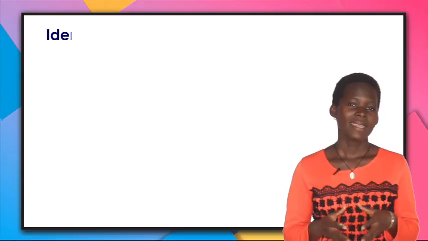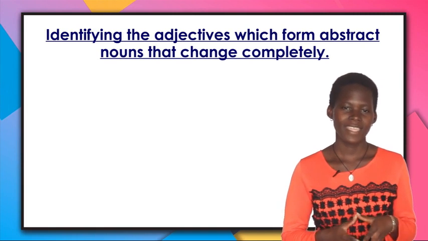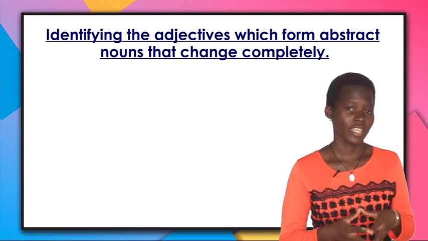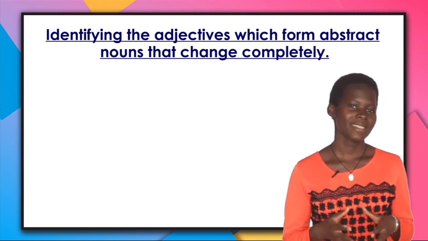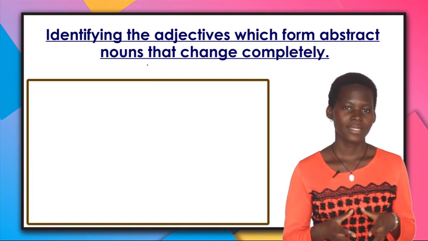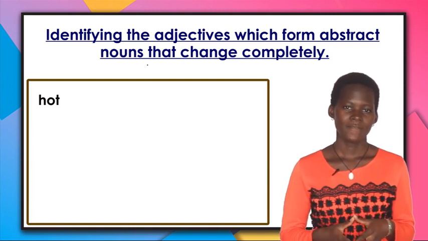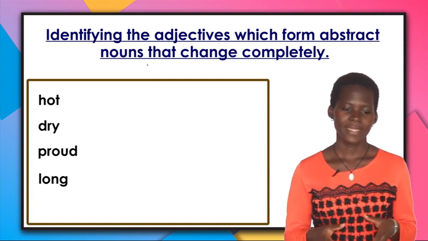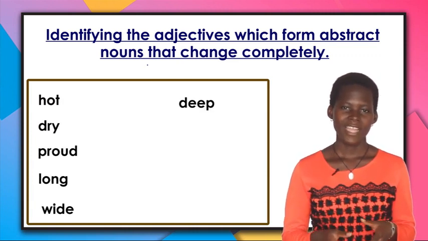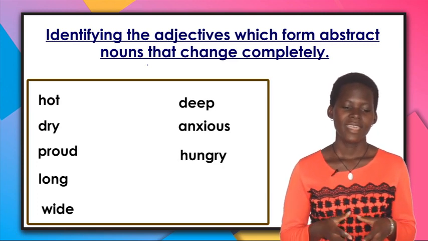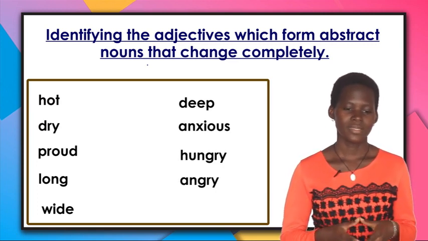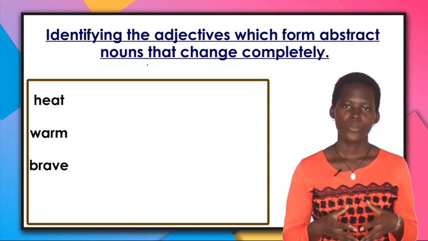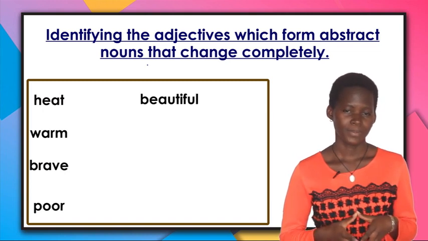Let us begin with identifying adjectives which form abstract nouns that change completely. Our first adjective is hot. Another adjective is dry, proud, long, wide, deep, anxious, hungry, angry, loose, heat, warm, brave, poor, and beautiful.